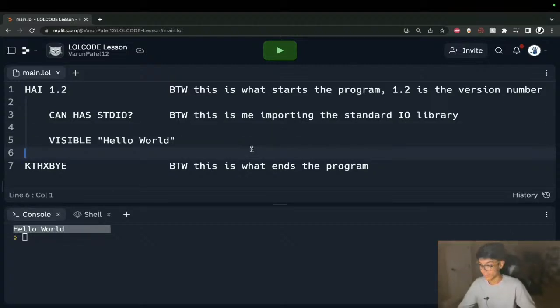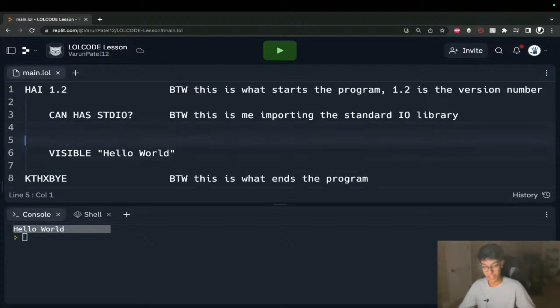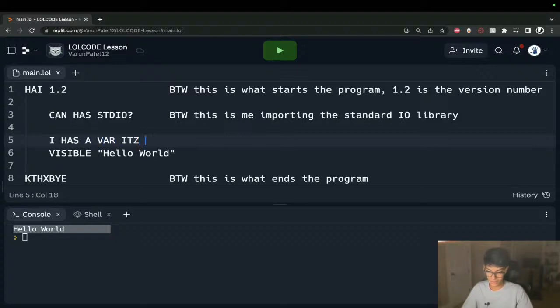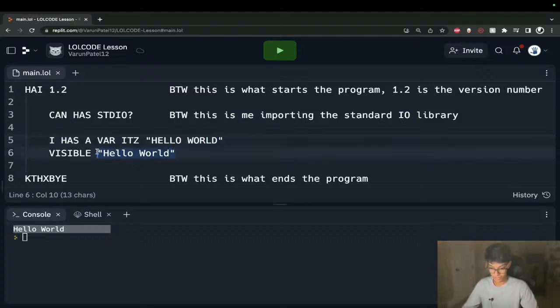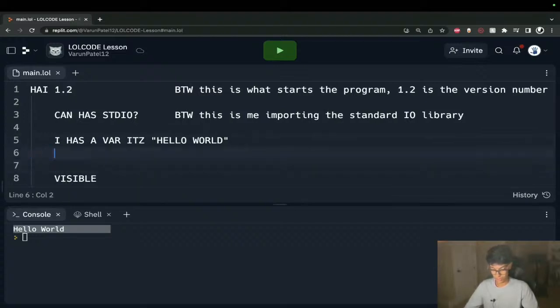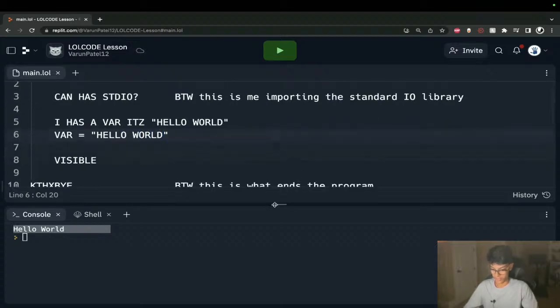So next we should learn how to store a variable. Again, with Python and most languages, it's really simple. You have your var keyword, your const keyword, the name of the variable, and you say equal to whatever. With LOLCODE, it is I HAS A var ITZ hello world. So let me break this down for you guys. This statement right here is basically me saying, in Python, var equals hello world. That's what this is saying, essentially.